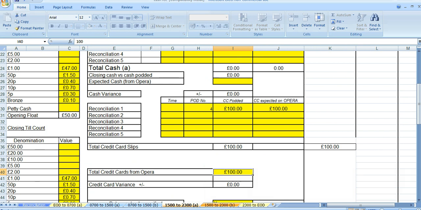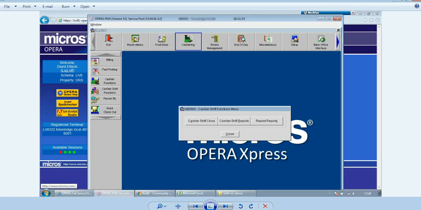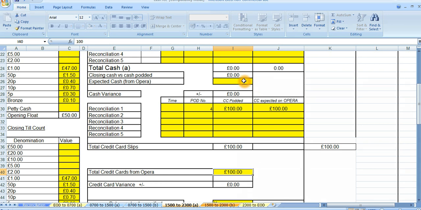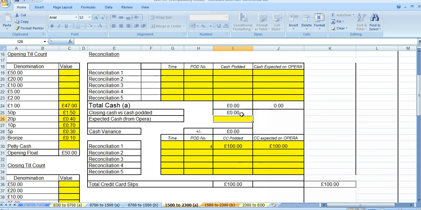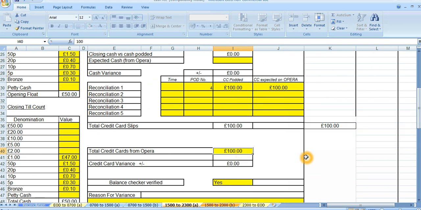An easy one to take it from, on Opera itself, is this function here, the cashier shift close. At the end of my shift, I come on to cashiering, and press cashier shift functions, and it gives me this option. I can't take it any further here, obviously, because it's historical. I can't open this. But I would press that at the end of my shift, and it would give me the breakdown of how much I've posted to cash, credit cards, and prepay. And I could take those figures and put them onto the cash rec form. That's where I put my cash expected from Opera, and that's where I put my credit cards expected from Opera.